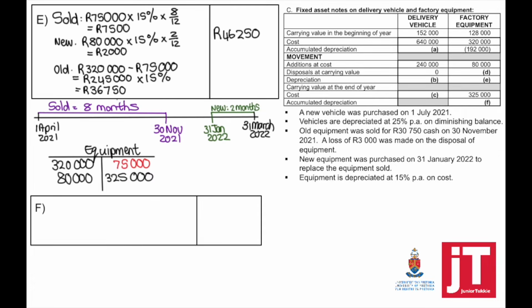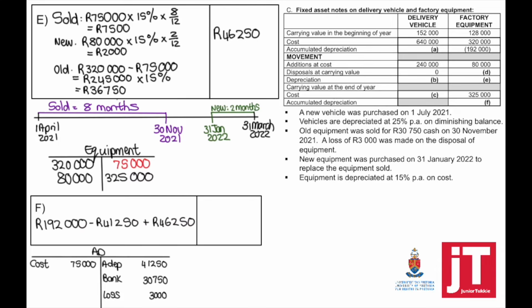To calculate F, the accumulated depreciation, if it's easier for you to complete a T account, there's nothing wrong with it. But to calculate the total accumulated, we're going to take the beginning minus the total accumulated depreciation on the asset which I've disposed of plus the depreciation equals the total accumulated depreciation at the end of the accounting period.